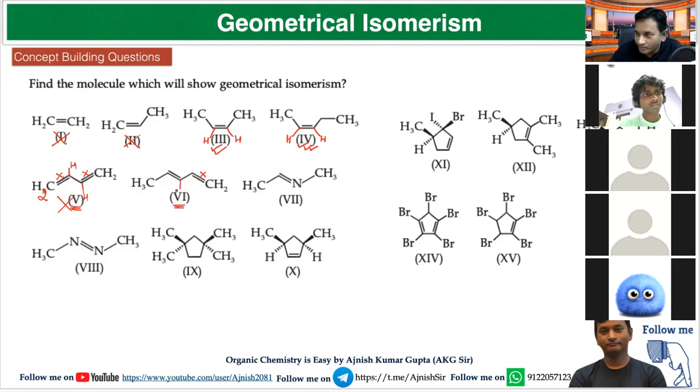But look at this carbon-carbon double bond. Here H and this methyl group are both different. So GI will be observed from this carbon-carbon double bond. So the molecule will show GI. Is it clear?